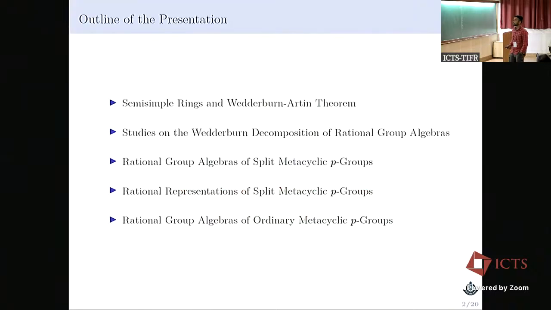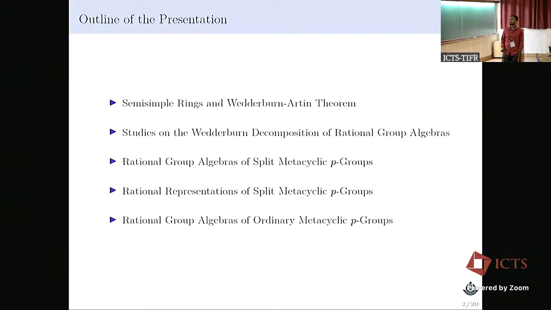Okay, so these are the outlines. First I will talk, in brief, about semi-simple rings and the Wedderburn-Artin theorem. Then I will talk about some literature on rational group algebras from the recent past. After that, I will introduce my main results for finding the Wedderburn decomposition of the rational group algebra associated with split metacyclic p-groups. I will also introduce the proof in brief.